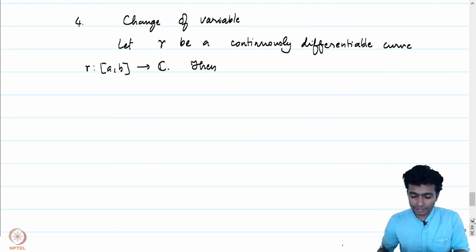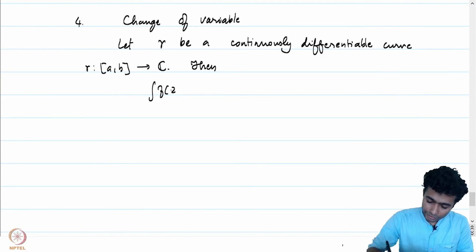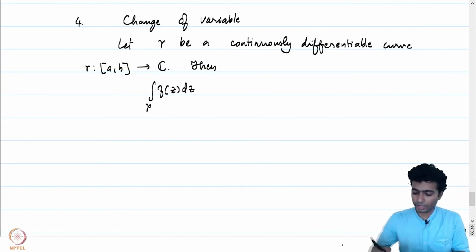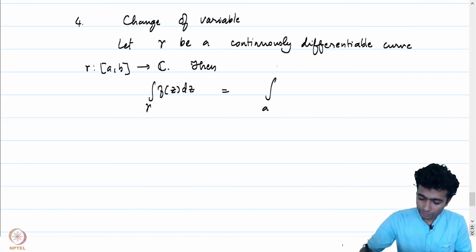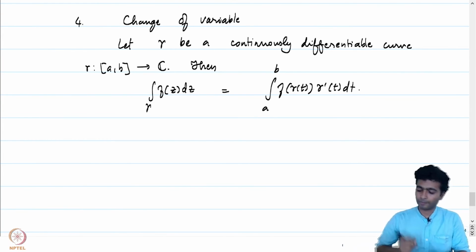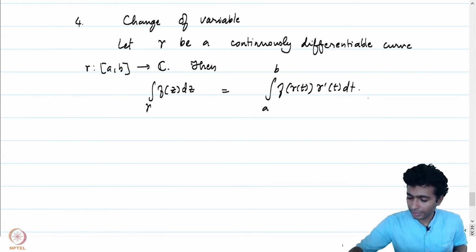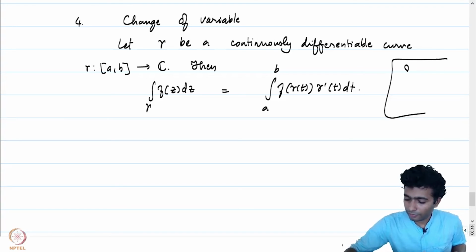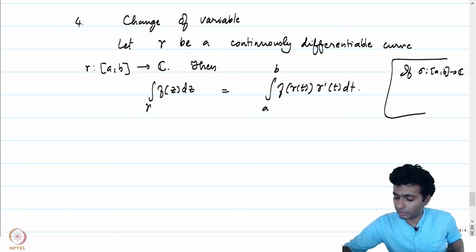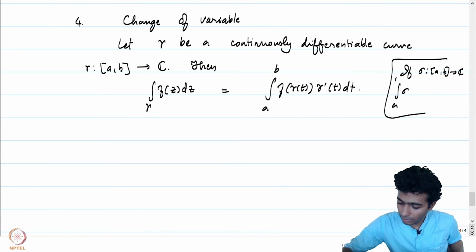What the current property tells us is that the integral of f of z dz over gamma, which we have defined already, is going to be equal to the integral from a to b of f of gamma of t times gamma prime of t dt. Recall what the right hand side is. If sigma from [a, b] into C is a continuous map, then the integral of sigma from a to b is equal to the integral of the real part of sigma from a to b plus i times the integral from a to b of the imaginary part of sigma.